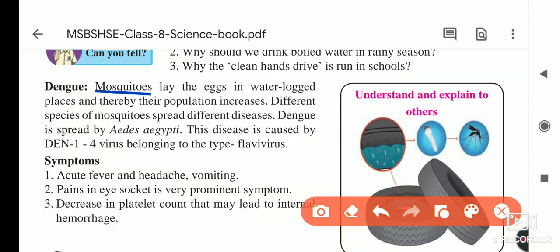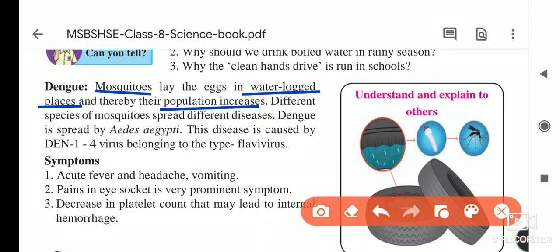So here, see what they told you: mosquitoes lay eggs in waterlogged places. Waterlogged places means where water stays for so many days. In such places the mosquitoes lay eggs, and due to this their population increases.